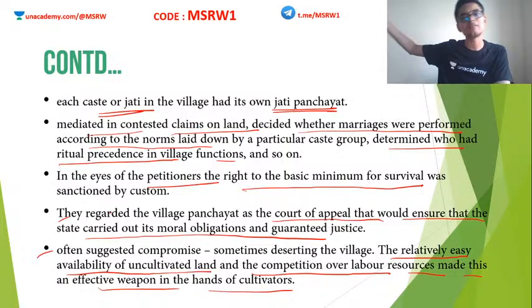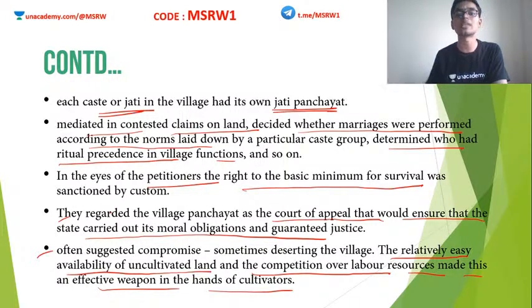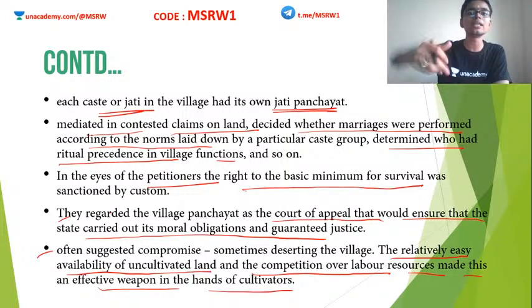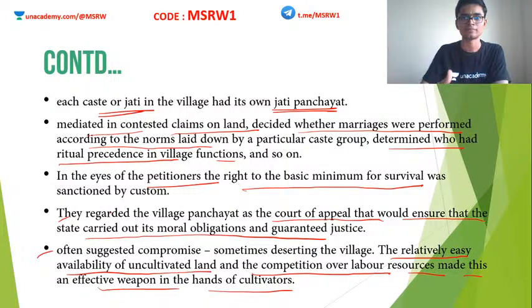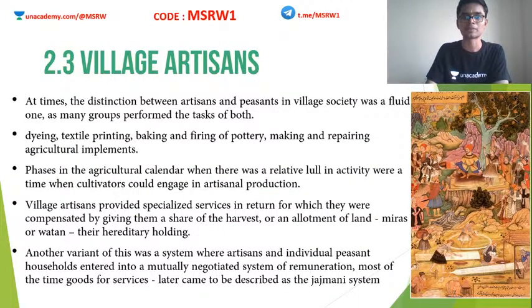They will settle somewhere else, they will bring that land under cultivation and they will become prosperous there. And this village will go down because there is adequate agricultural land, but there is no manual force now. People have deserted that village. So this kind of threat was effectively used by the lower strata of the society to put the authorities in check. So this was the balance. This threat was the balance. Clear?